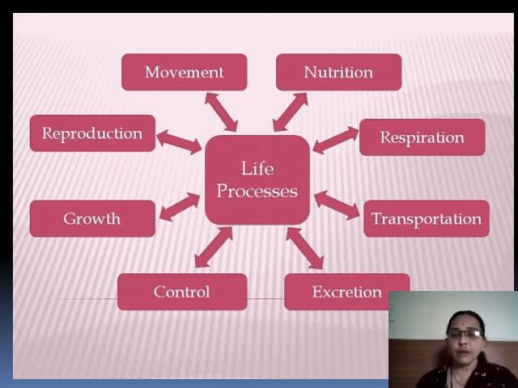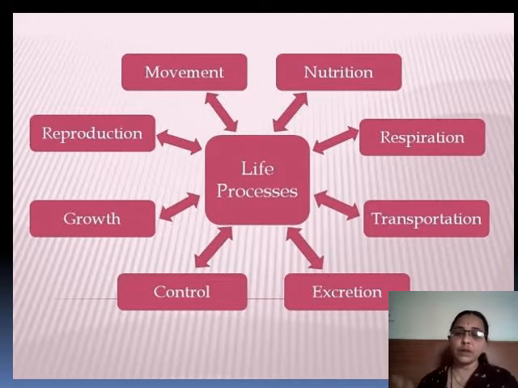So there are different life processes shown here. Just refer to the life processes. We'll start with growth. First life, that means you are born. After the birth, these life processes go on. It begins, then growth, then we have movement, nutrition, that means digestion, then respiration, then transportation.